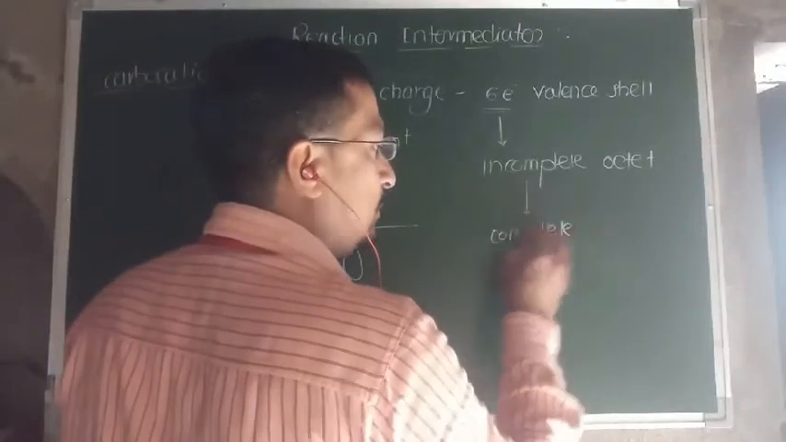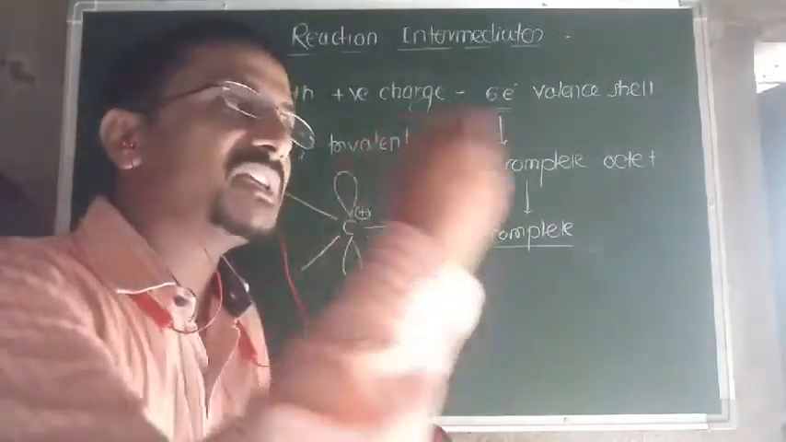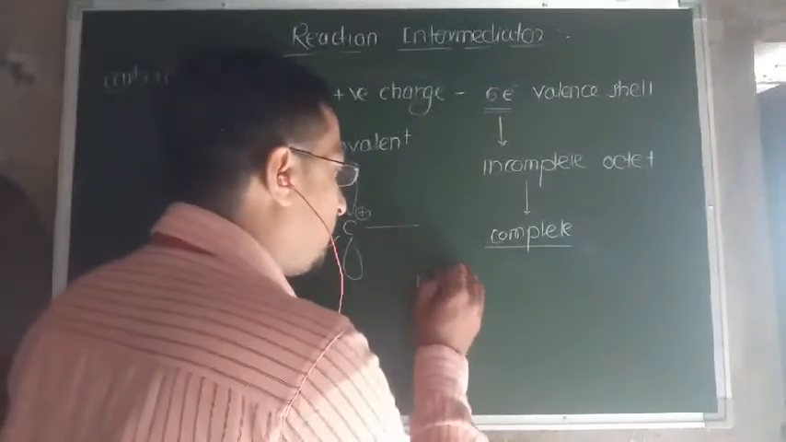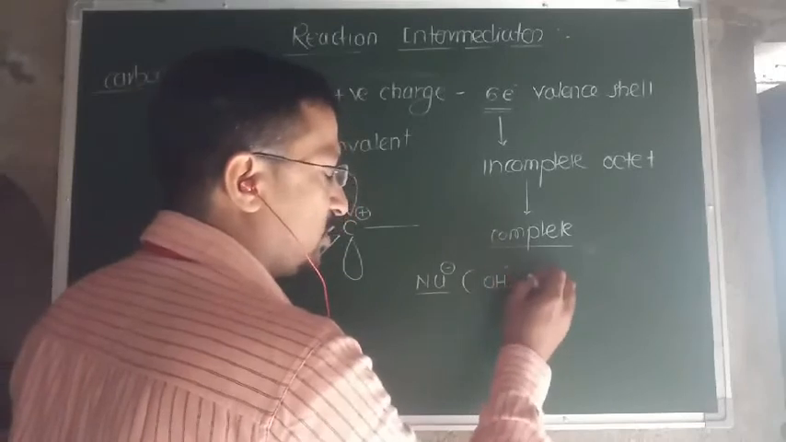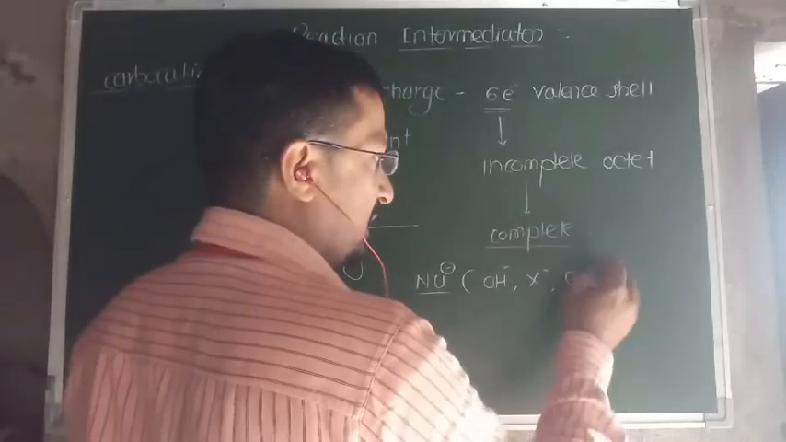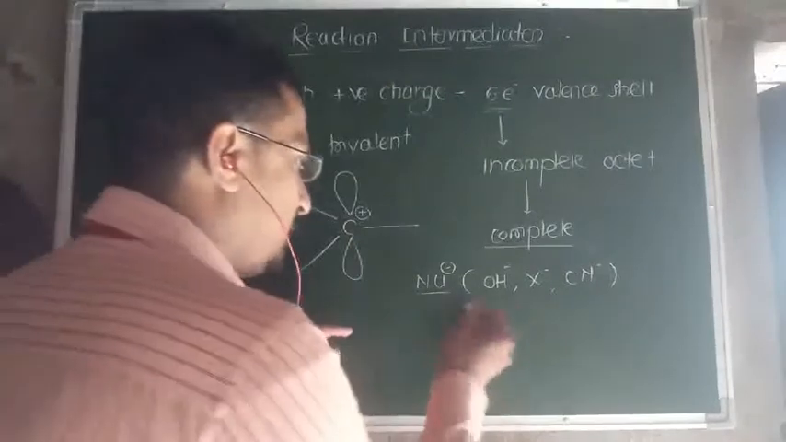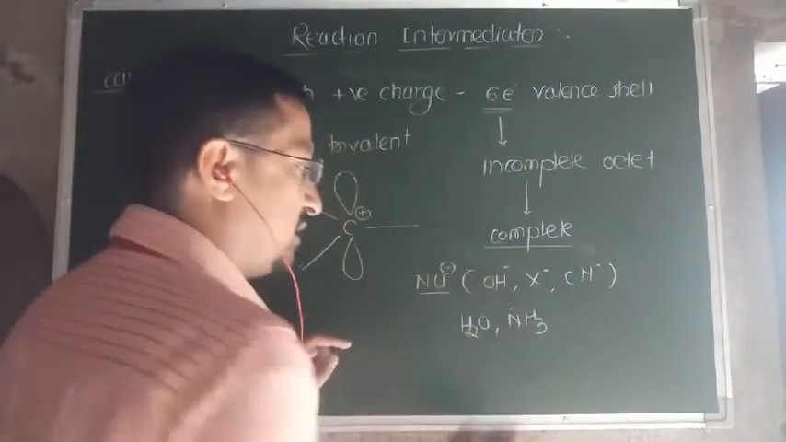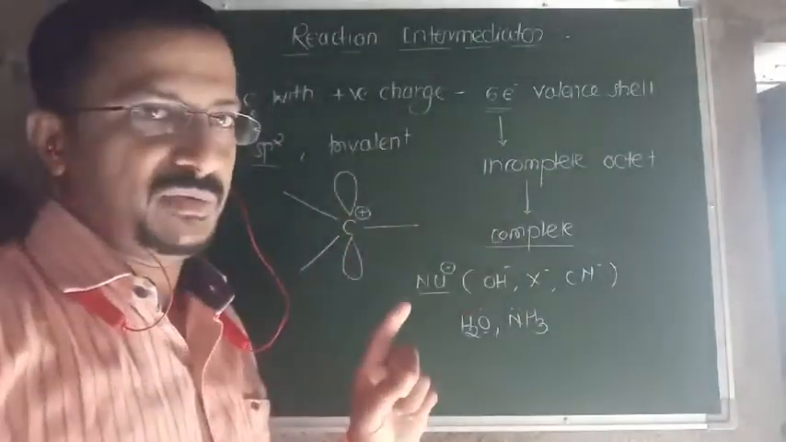So how can it complete its octet? It participates aggressively in chemical reactions. It is attacked by nucleophiles, that is the electron rich centers, like OH minus, or the halides, like cyanides, etc. These electron rich species attack this carbon atom, isn't it? Or neutral molecules like H2O, ammonia, etc. also attack the carbocations, and then they complete their octet.